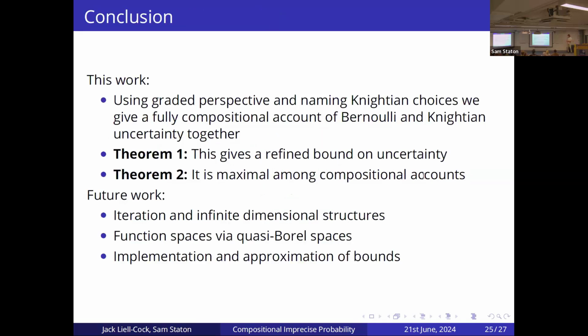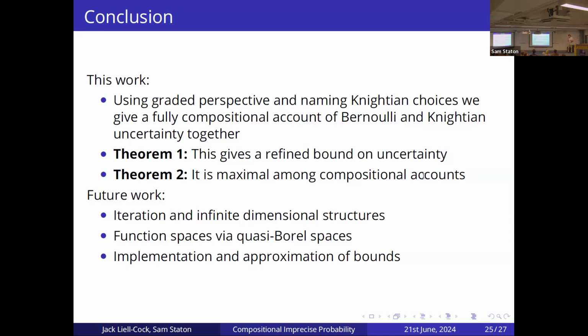So in conclusion, what we've done in this work is we've taken a graded perspective and named our Knightian choices, and that has allowed us to give a fully compositional account of Bernoulli uncertainty along with Knightian uncertainty. First of all, we have shown that when we compose programs within this account, we get refined bounds on the uncertainty.